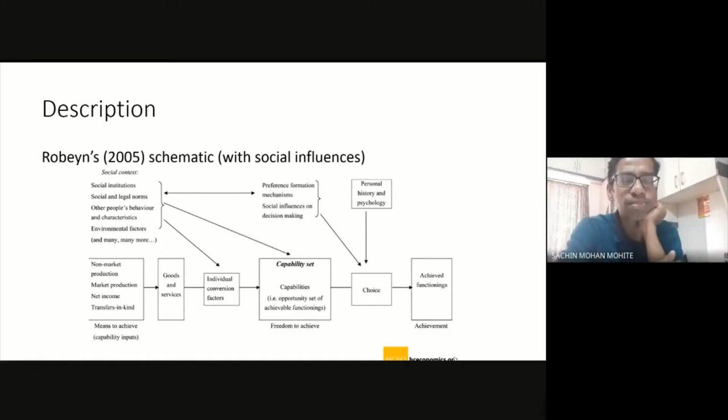So nobody has mentioned anything about the preference formation and then social influence on decision making. I consider that it is also based in the social context. So what are the preferences people have? Those are completely influenced by various factors, in the sense by the social factor. How society perceives what is good, based on that people make their preferences, people make their choices. That is one thing they're trying to highlight. There's one more aspect also highlighted here, that is the person's history and psychology.